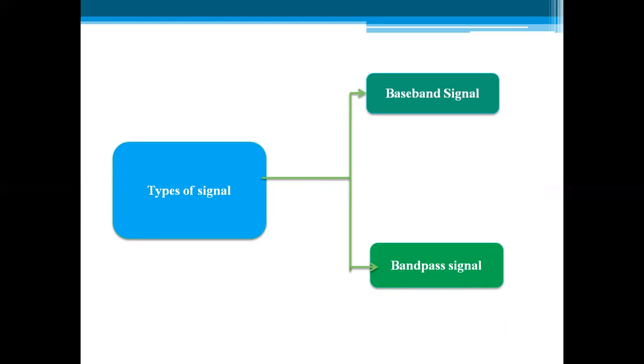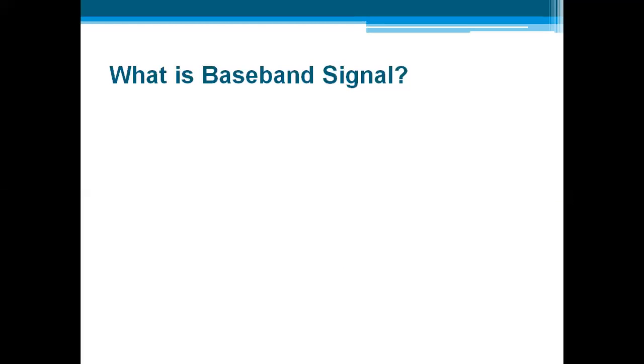Whereas the first classification of a signal is based on the type of message we are using, or the type of source signal which we are using. Based on that, we have two categories, analog message and digital message, and based on use of modulation or demodulation, we have a classification as a baseband signal and a bandpass signal. So what is a baseband signal?